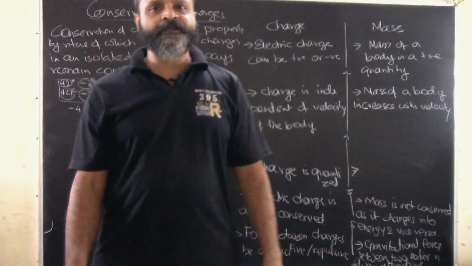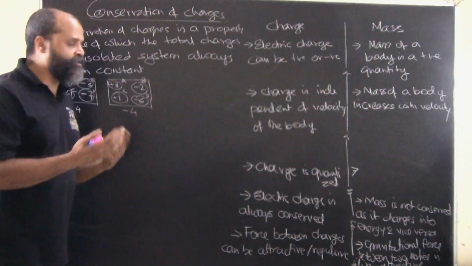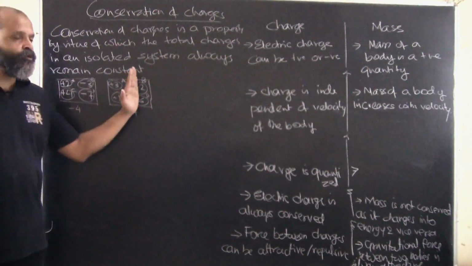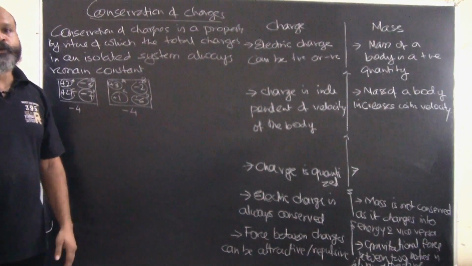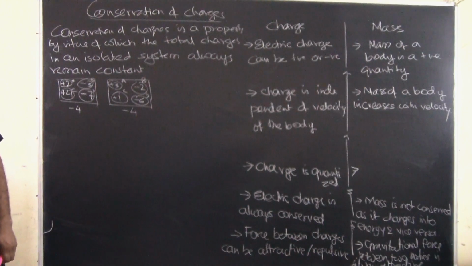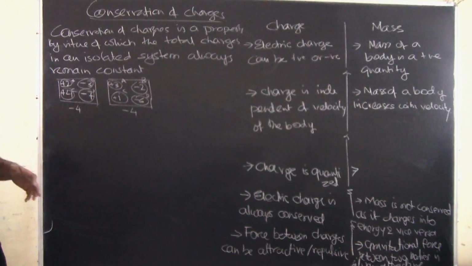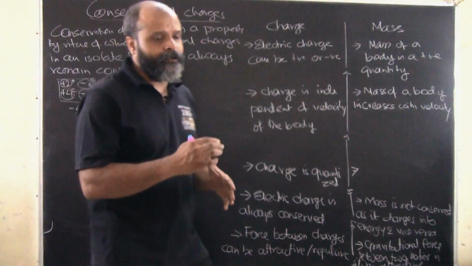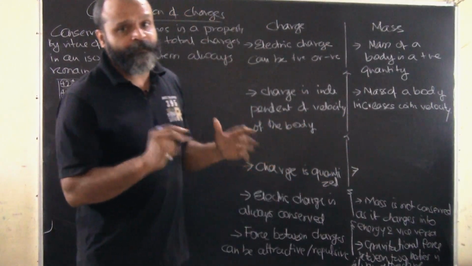So in an isolated system, a system which is isolated from the rest, the total amount of charges is always going to remain the same. We cannot alter the net charge possessed by a system.